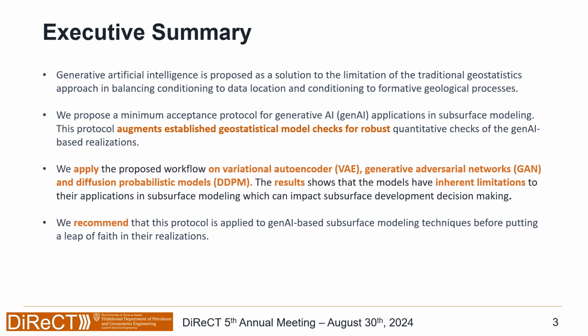Generative artificial intelligence is proposed as a solution to overcome the limitation of traditional geostatistics. It allows us to condition to data locations and at the same time condition to the geological formative process. However, the application of generative AI needs to be checked quantitatively and not qualitatively. So we propose the application of a minimum acceptance criteria protocol to augment and establish statistical model checks for robust quantitative checks of generative AI-based realizations.